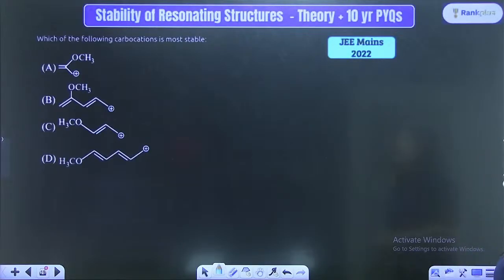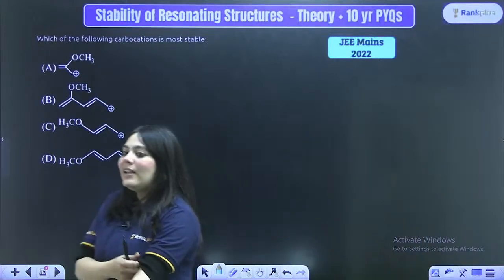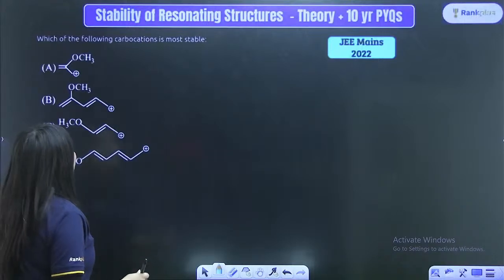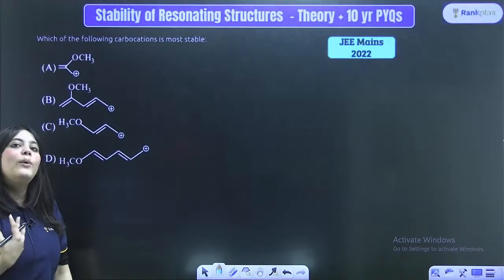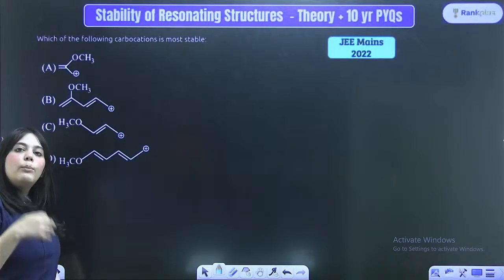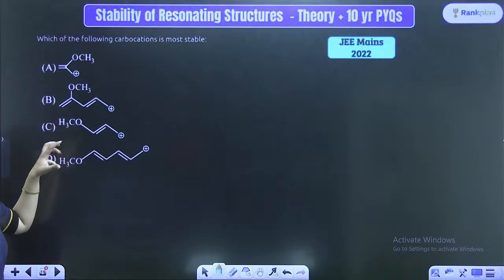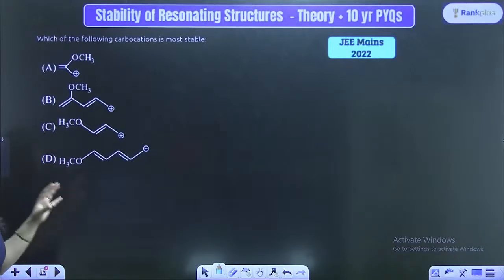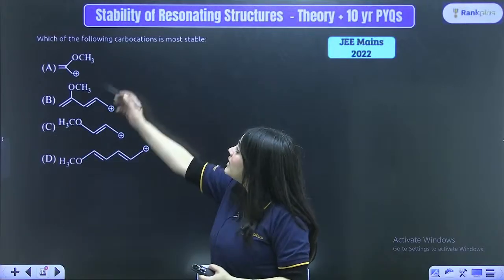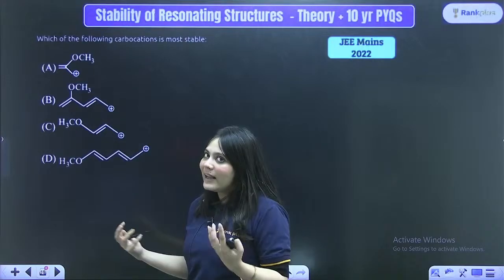Next question on the screen: which of the following carbocations is the most stable carbocation? So, you have to tell which of the following is the most stable carbocation, right? Now, look, if I am a carbocation, how will I be stable? The more resonating structures I have, the more stable will be the carbocation. So, look over here. So, all of these groups, now what do you have to do? Whenever any question is asked, especially in your organic chemistry exam, remember that you have to scan the options. Can you see all of these options look exactly the same?